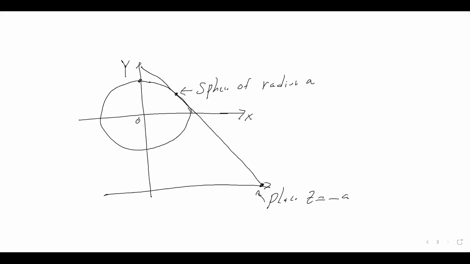Remember, the plane is in R2, two-dimensional space. So this is going to be the map. That means x, y are going to be the coordinates in R2, and this is how you find their coordinates through this map, x, y, z. So it's going to be 2ax over a minus c, that's the x coordinate, and 2ay over a minus c, which is the y coordinate.